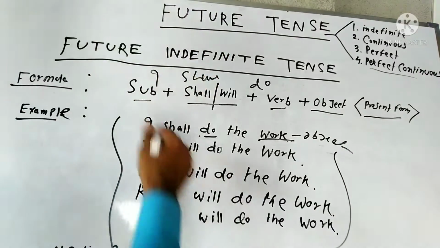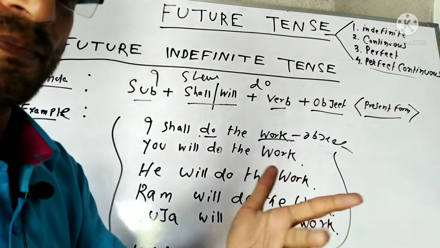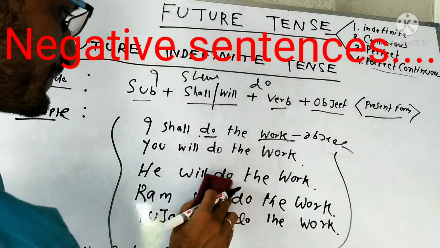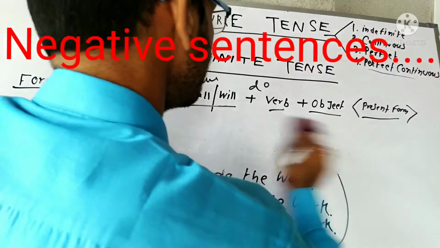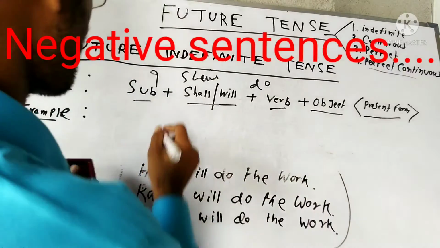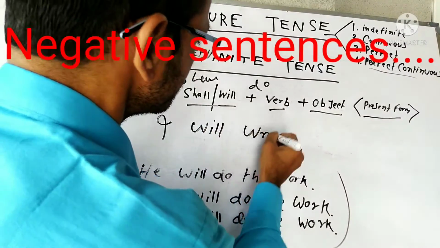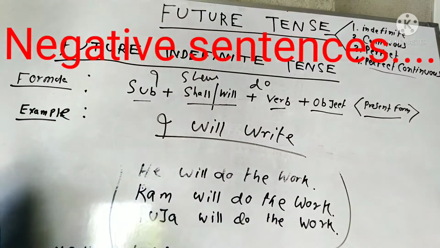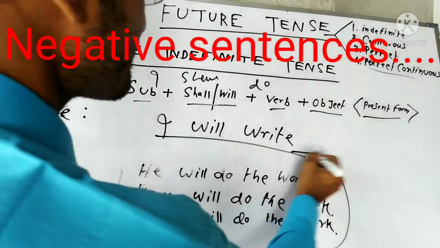So I'll just convert the sentence into negative form. Like मैं खेलूँगा. I'll play. ठीक है ना? For example, I will write. I is the subject, will is the auxiliary verb, and write is the present form of the verb.